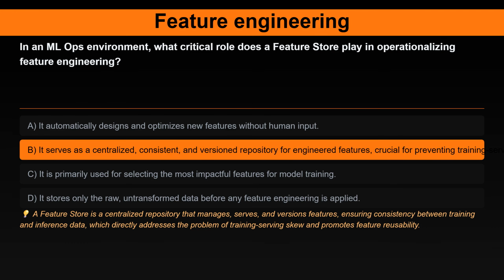The correct answer is it serves as a centralized, consistent, and versioned repository for engineered features, crucial for preventing training serving skew. Here's the explanation. A feature store is a centralized repository that manages, serves, and versions features, ensuring consistency between training and inference data, which directly addresses the problem of training serving skew and promotes feature reusability.